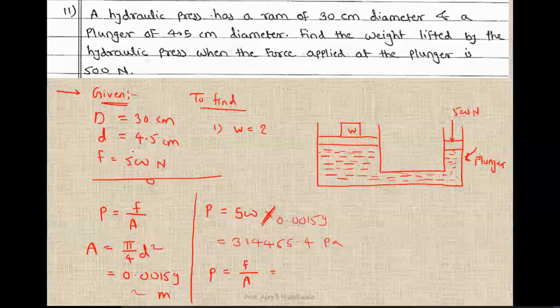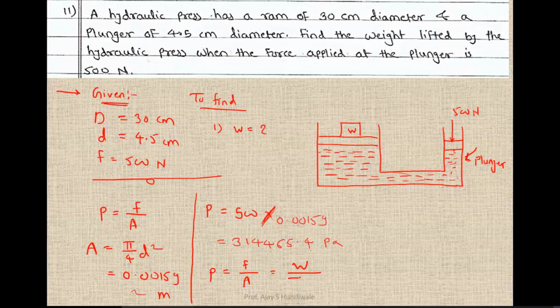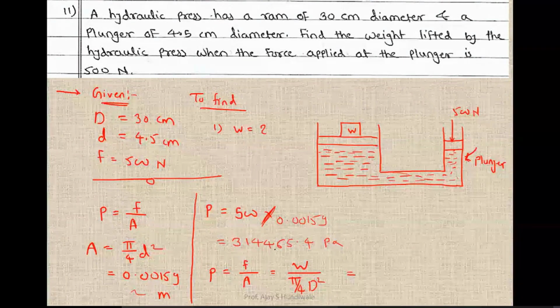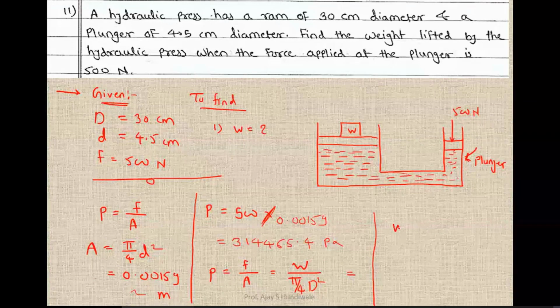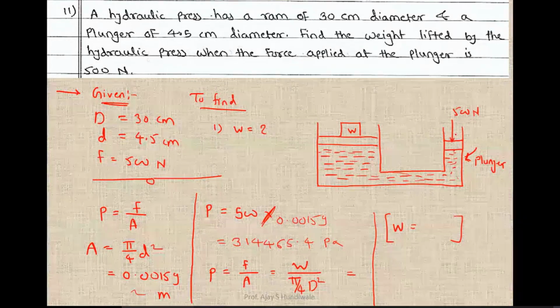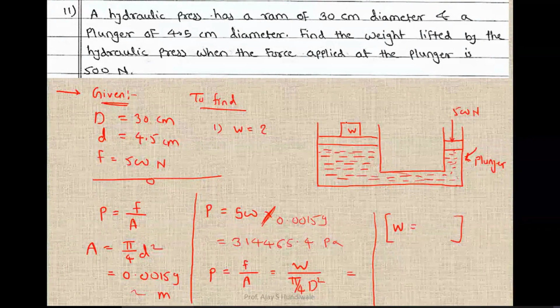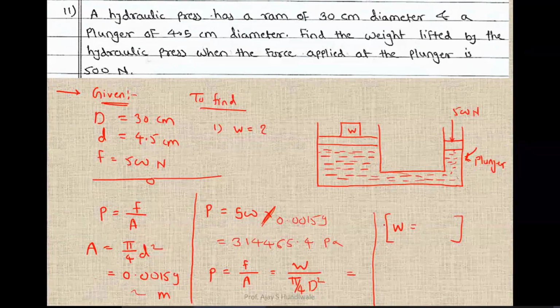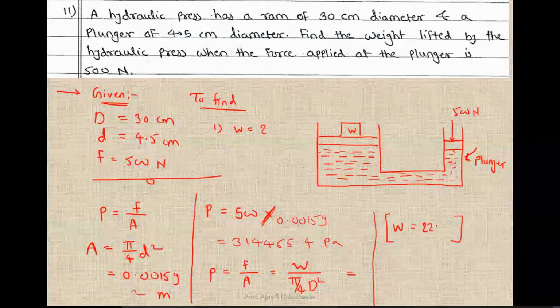Here the force, which we have to find out, is W, upon area pi by 4 capital D square. Here I know the pressure, and pi by 4 D square I can find out, so from that I will get the value of W. By applying this much force on the plunger side, I can lift this much weight. Answer: 22.22 kilonewton.